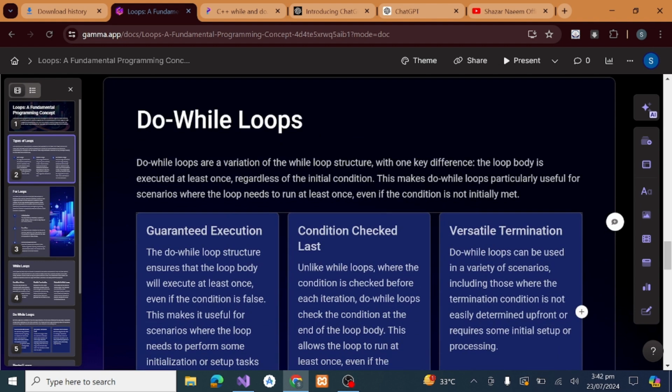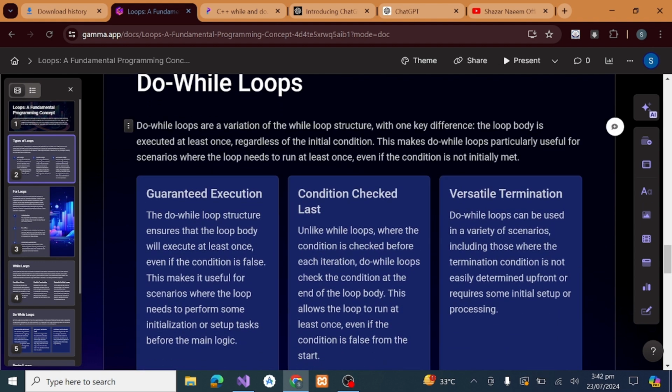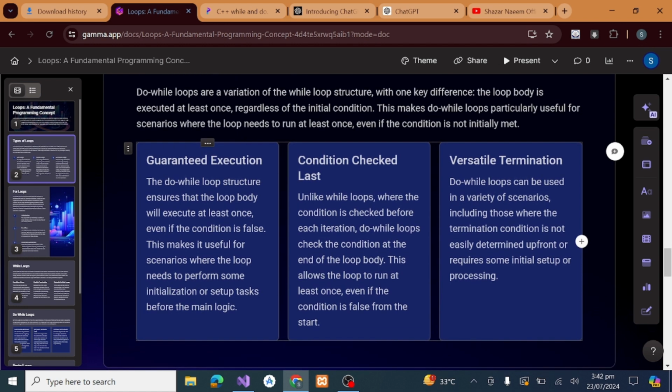So we'll move forward to the do while loop. The do while loop structure ensures that the loop body will execute at least once, even if the condition is false. So I discussed before that if the condition becomes false, it first runs the body at least once, then it moves toward the condition. If the condition is false, it doesn't matter. The condition is checked last. In a while loop, the condition is checked before each iteration, whereas the do while loop checks the condition at the end of the loop body.